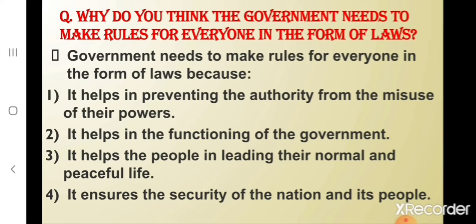Now children, let's discuss. Why do you think the government needs to make rules for everyone in the form of laws? Government needs to make rules for everyone in the form of laws because it helps in preventing the authority from the misuse of their powers. It helps in the functioning of the government. It helps the people in leading their normal and peaceful life. And it ensures the security of the nation and its people.